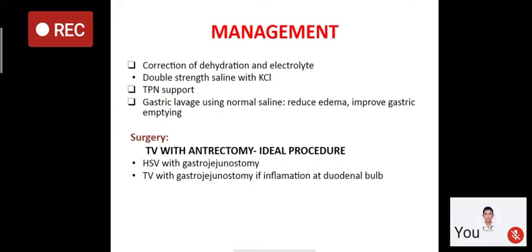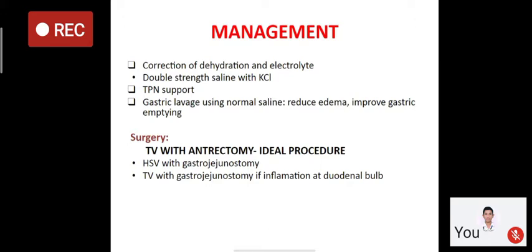electrolytes like potassium chloride and calcium are given, and the patient is weak and cachexic, so total parenteral nutrition is given. The stomach is washed using normal saline, which reduces edema and improves gastric emptying. If the patient doesn't resolve with this after 48 to 72 hours, and the patient's condition is stabilized, then we plan for the surgery.